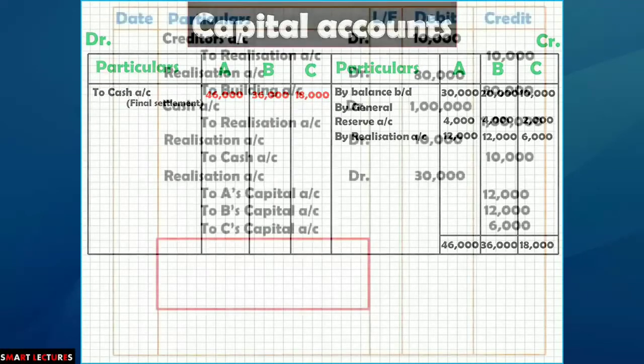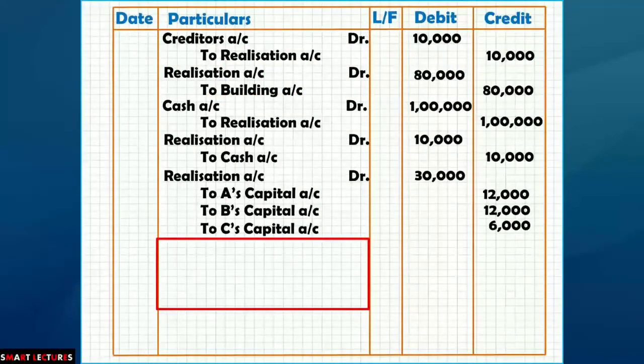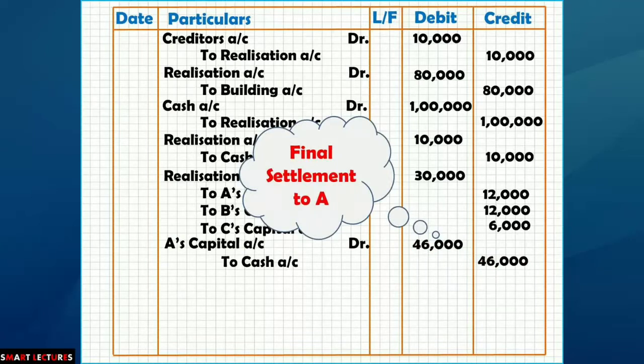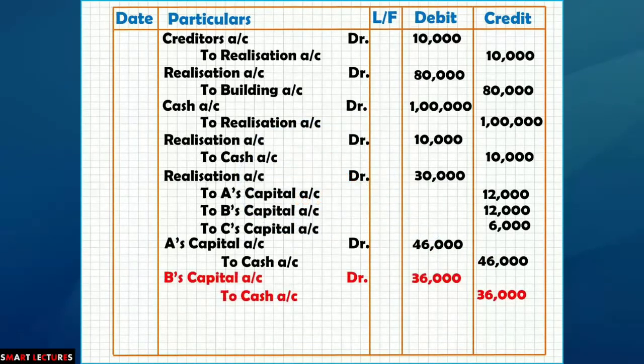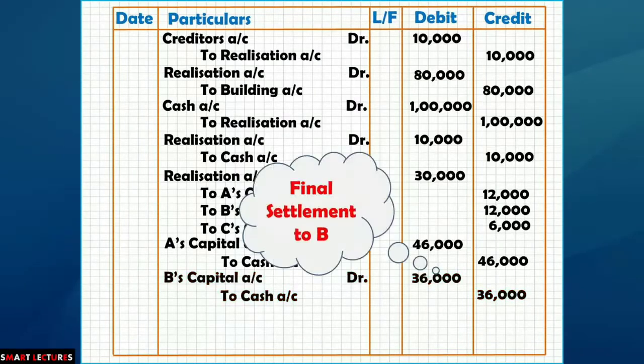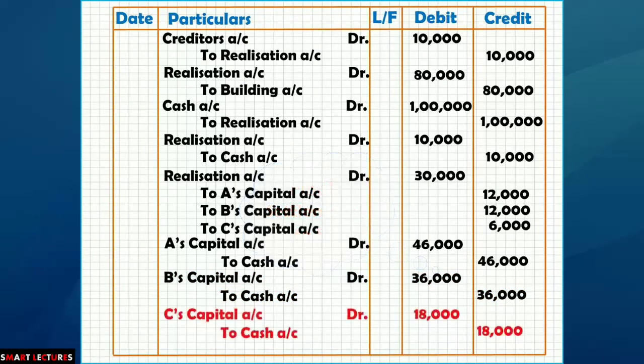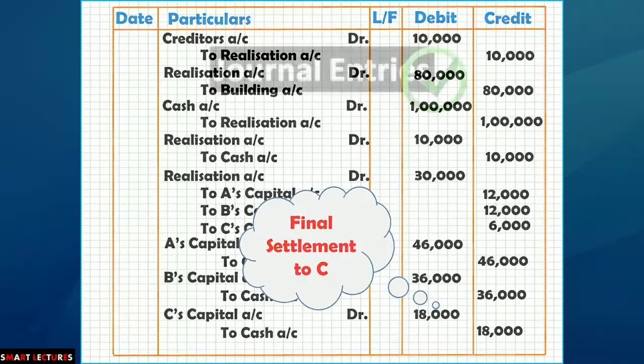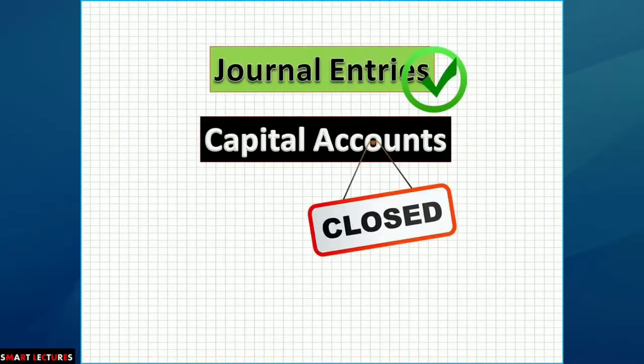We have already left the space in the journal entries for final settlement. So journal entries will be A's capital account debit to cash account 46,000, and in the narration you can write down final settlement to A. Then B's capital account debit to cash account 36,000. This is the final settlement to B. Then C's capital account debit to cash account 18,000. Final settlement to C. Be careful, in the upcoming questions I won't be writing down any narration. So in this way all the journal entries are complete, capital accounts are closed.